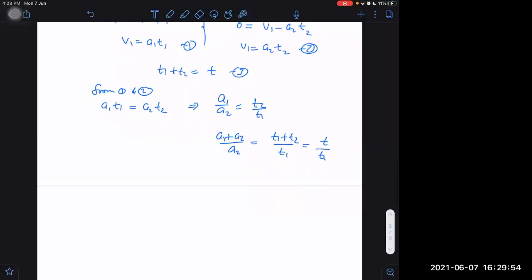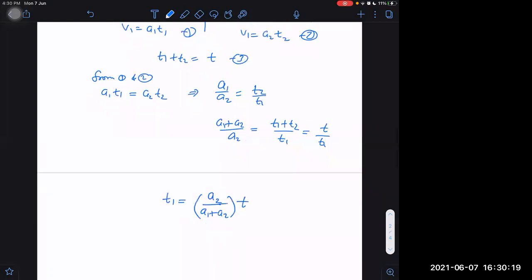This is how we eliminate this time. Now we get T1 here. What is T1 coming out to be? T1 is equal to A2 by A1 plus A2 whole into T.